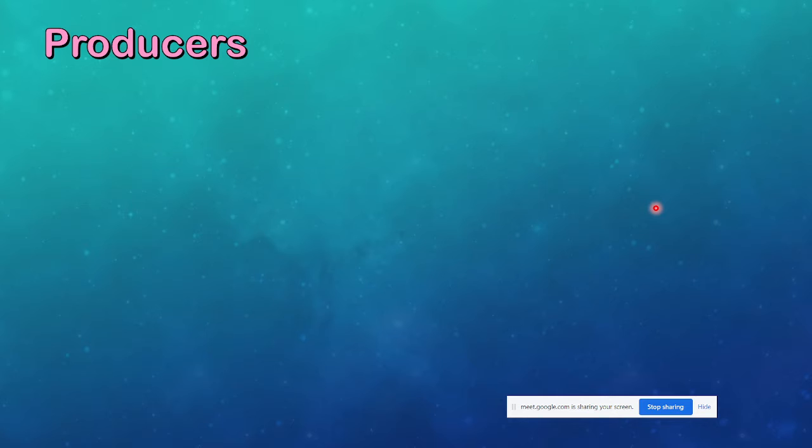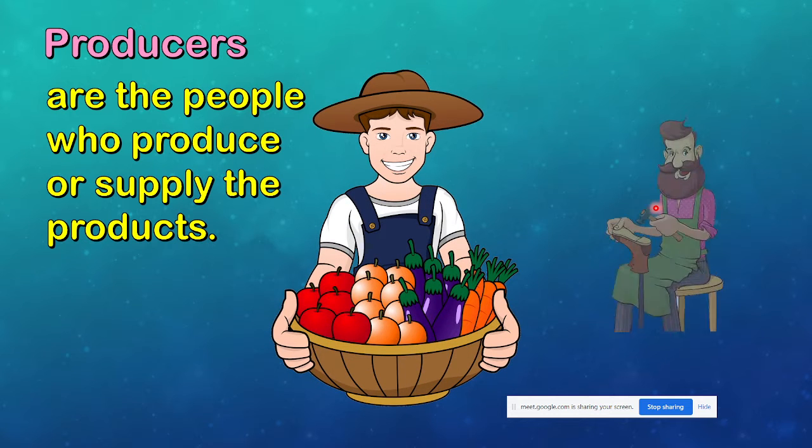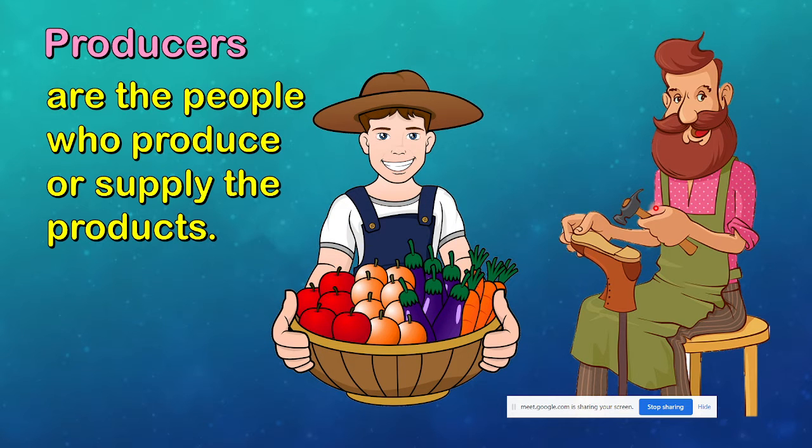Next, how about producers? What do you mean by producers? Producers make the products, they grow the products, right? They sell the products. For example, farmers. Farmers are producers because they grow the products.